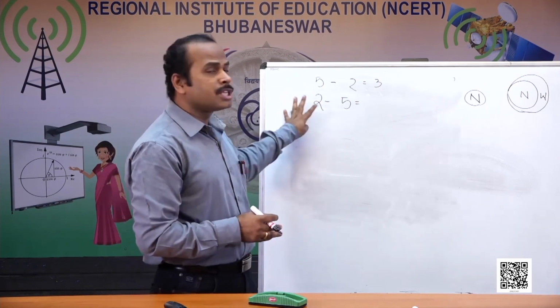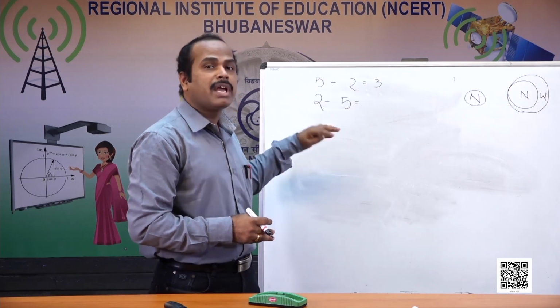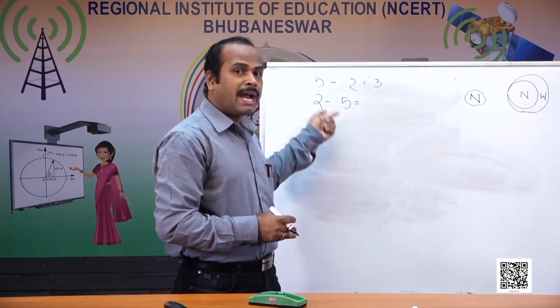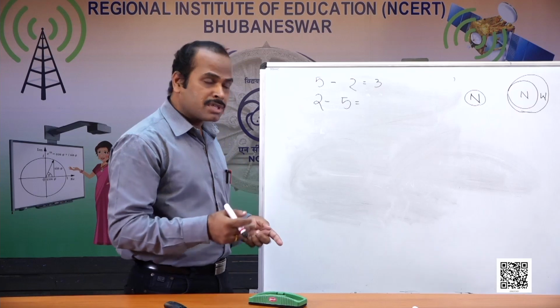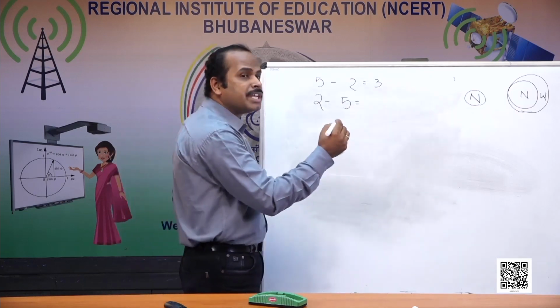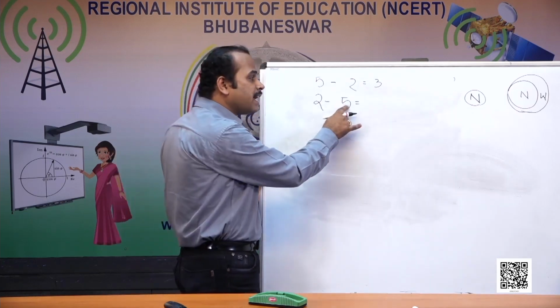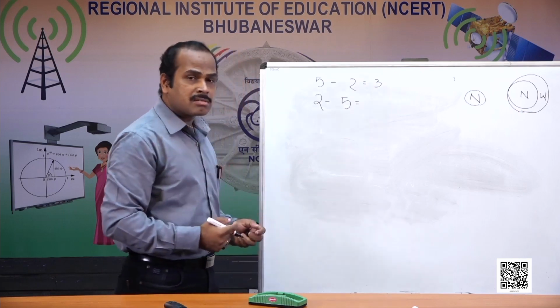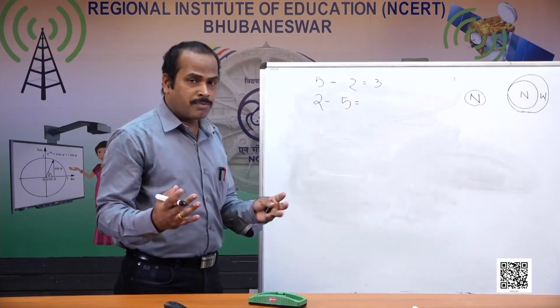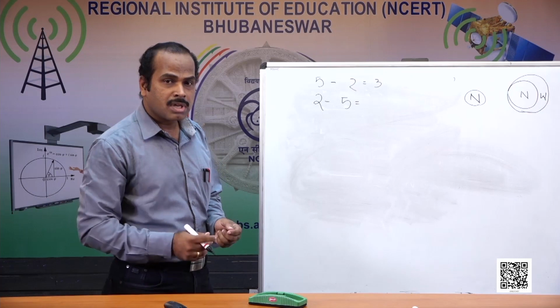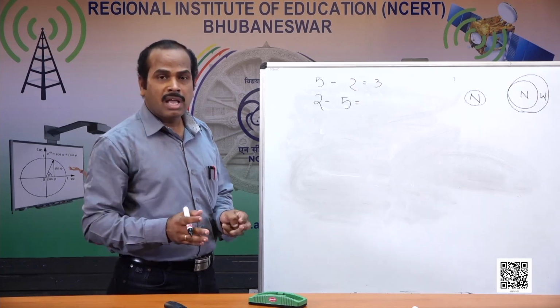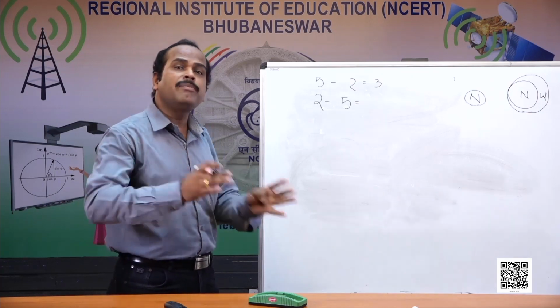To express this situation, we need to develop one more number system, and that is why another number system came into existence, called integers. What are integers? Integers are a collection of all natural numbers, then 0, along with all the negatives of natural numbers.